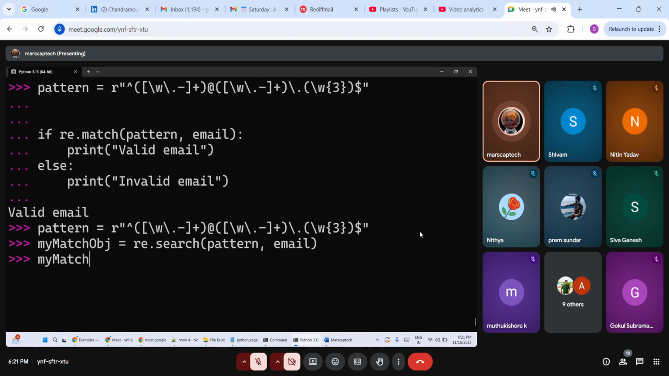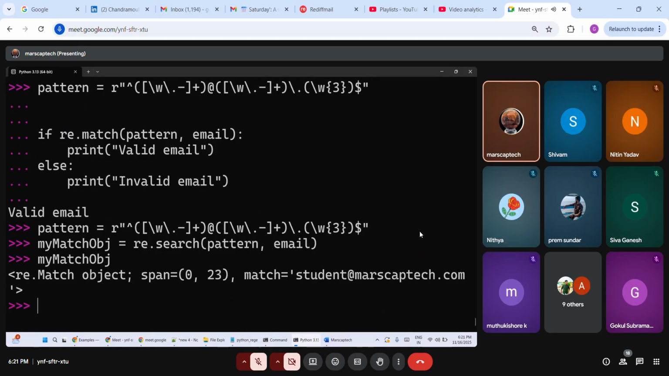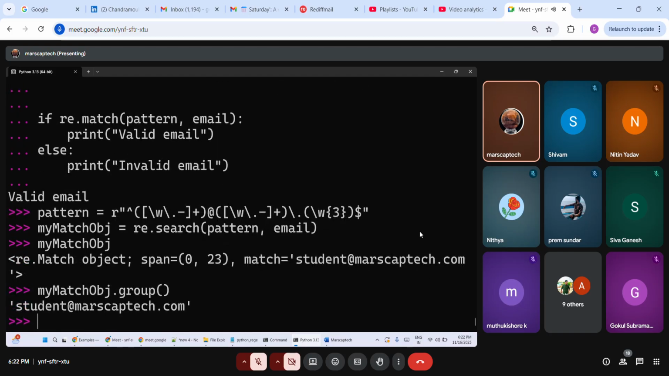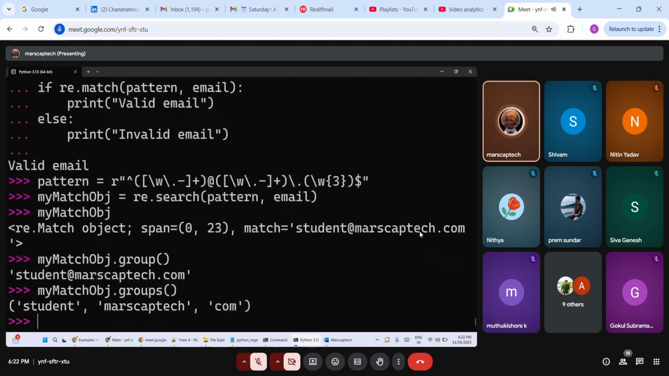You put my match obj. You see these many things. The entire thing is getting matched. Now you can also put dot group and then groups. So guys, look at this. Group gives me the entire match because everything is getting matched.